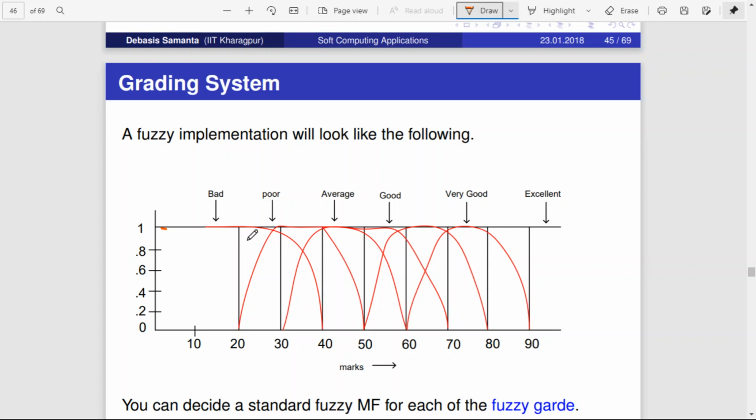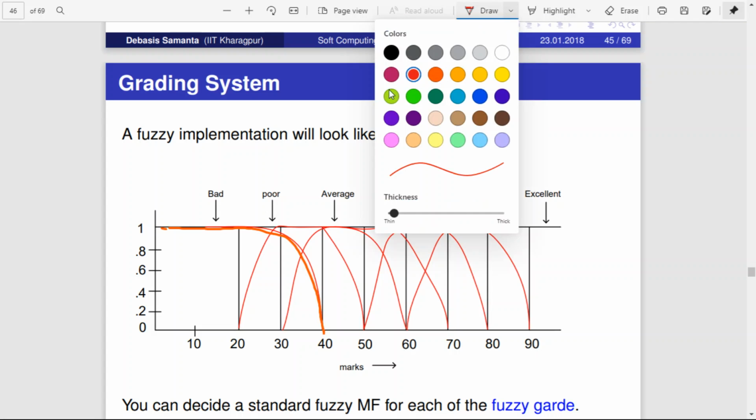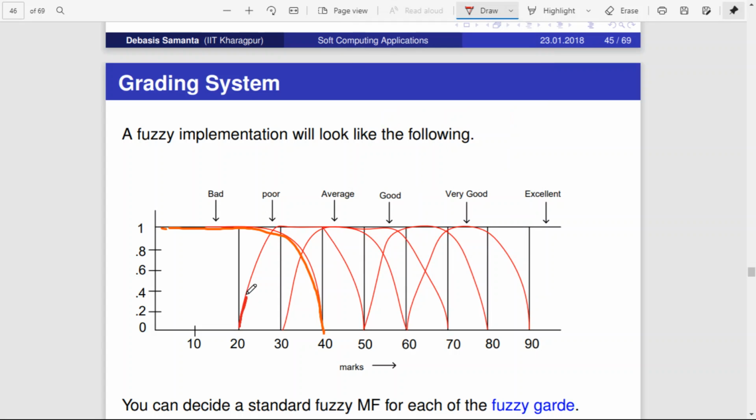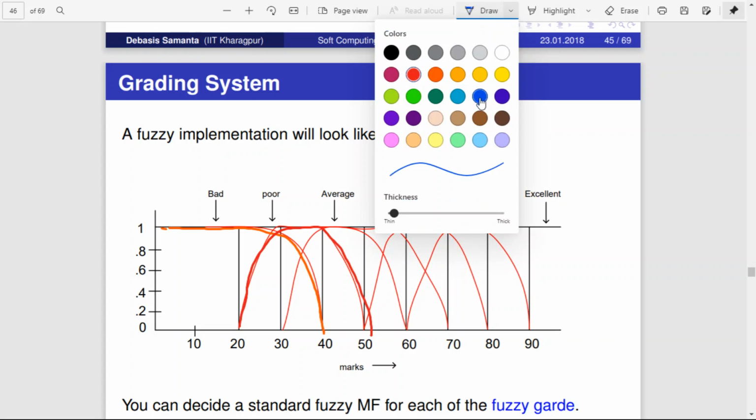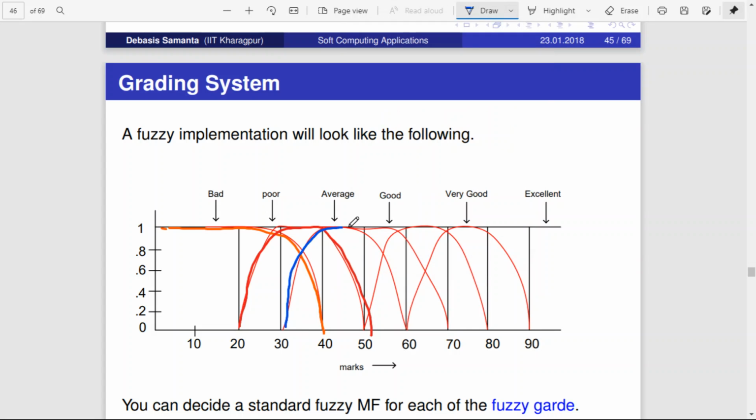So these are different membership functions, so let me use a different color. For example, this is one membership function. One membership function is given like this, right? Similarly, there is another membership function. This is another membership function which is represented like this. So maybe like that there are many membership functions, here it is defined, just for our understanding. This is another membership function which is behaving like this. So like that there are different membership functions.